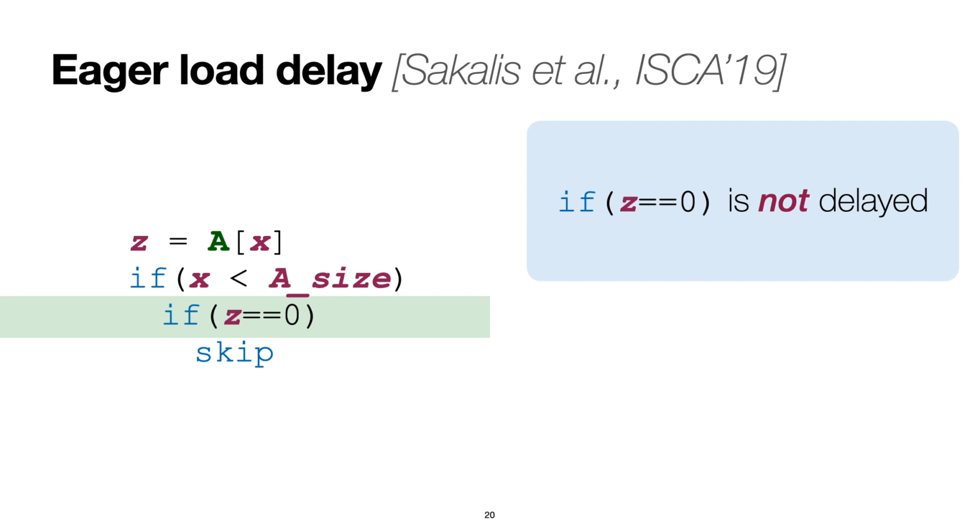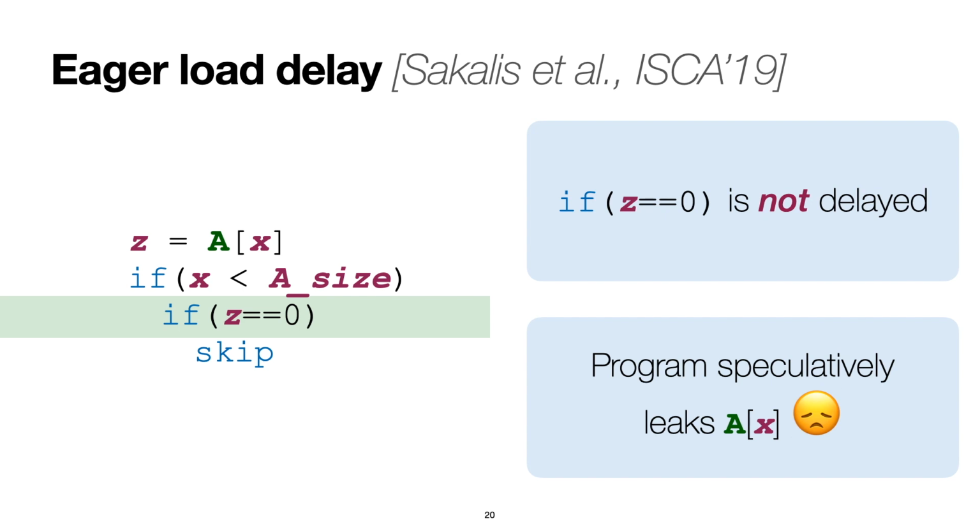The execution of the second branch instruction is not delayed since the eager delay countermeasure applies only to data loads. Therefore, we leak the value of a of x. For instance, skip is loaded into the instruction cache only if a of x is equal to 0 in this case. In general, the countermeasure successfully blocks speculative leaks involving load operations, but it does not block speculative leaks through the control flow operations.